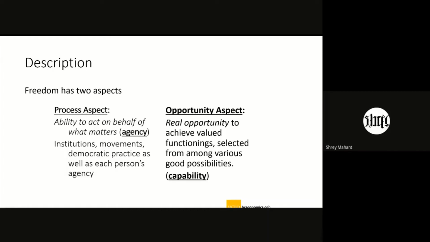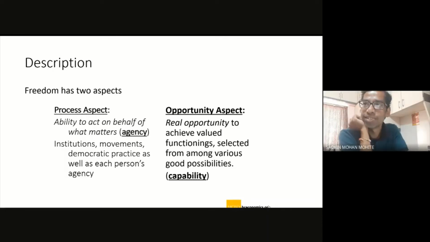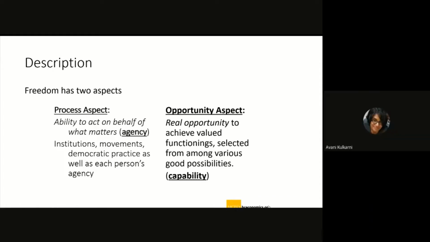I guess it's process part because it has to do with the process of policy making, designing, and implementation. I'm just guessing. Anybody else? Yeah, please. Sorry, please go ahead.